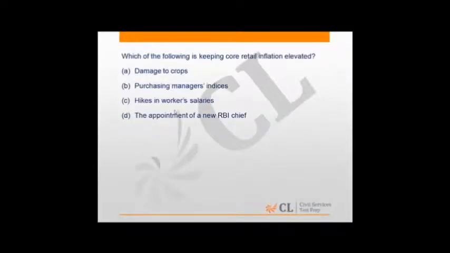Now let's look at the next question. Which of the following is keeping core retail inflation elevated? Damage to crops, in this passage we are just talking about the possibility that damage to crops can increase the prices, but a direct reference to hike in wages or workers' salaries has been made, which has been passed down by the companies to the customers. Hence, choice C is correct.